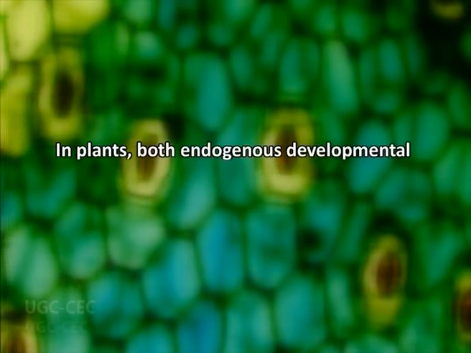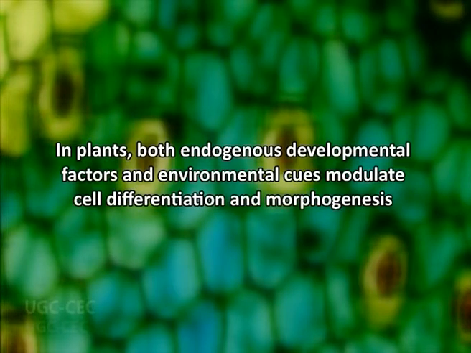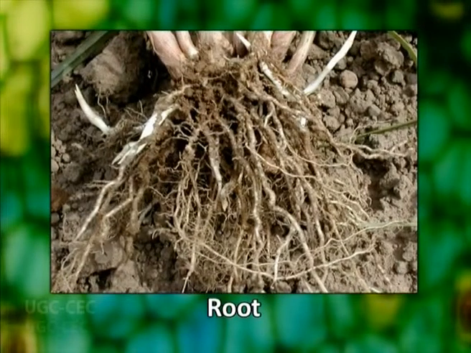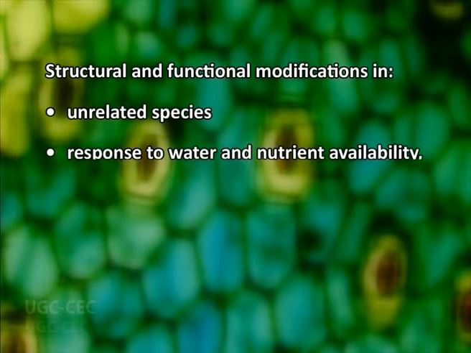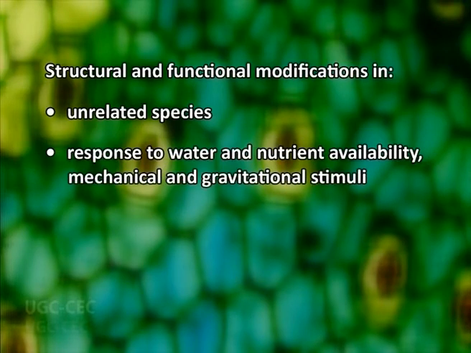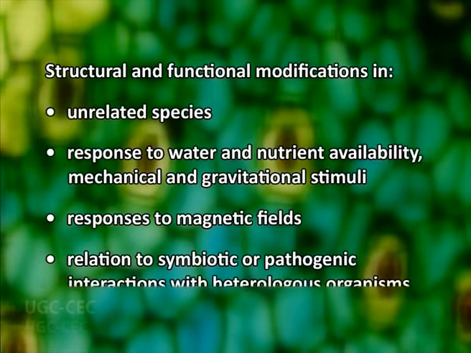In plants, both endogenous developmental factors and environmental cues can modulate cell differentiation and morphogenesis. Regarding root systems, an extensive literature exists about the structural and the functional modifications in a range of unrelated species in response to water and nutrient availability, mechanical and gravitational stimuli, and magnetic fields, as well as in relation to symbiotic or pathogenic interactions with heterologous organisms.